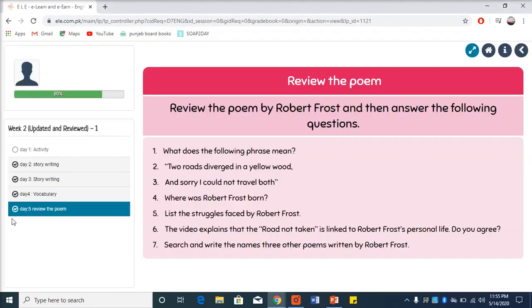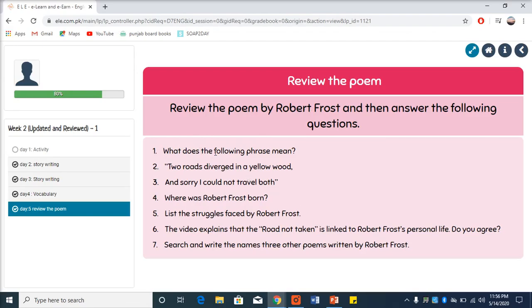Week 2, Day 5. Review the poem. Do you remember yesterday we read a poem by Robert Frost? Yes, it was on Day 4. Go back to that poem and review it. Review the poem by Robert Frost and then answer the following questions. After reviewing the poem, answer these 7 questions.